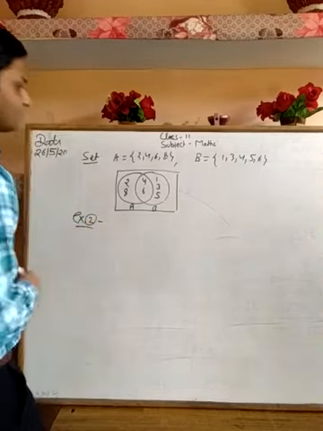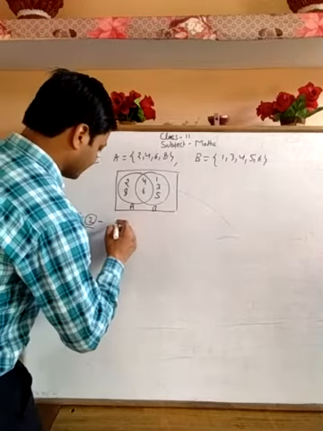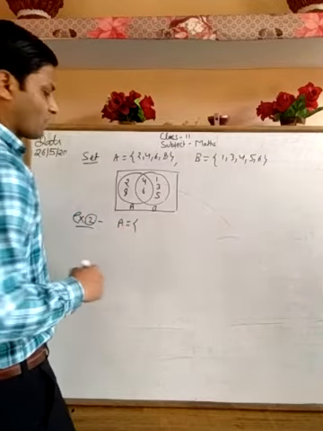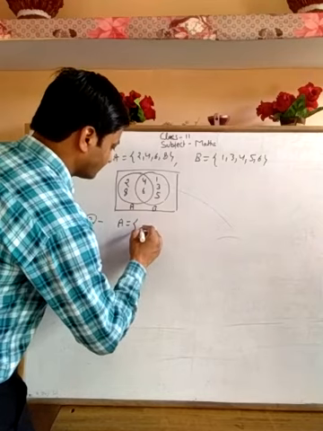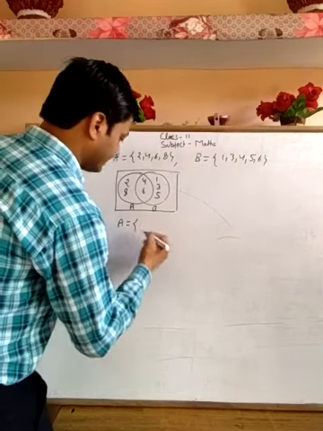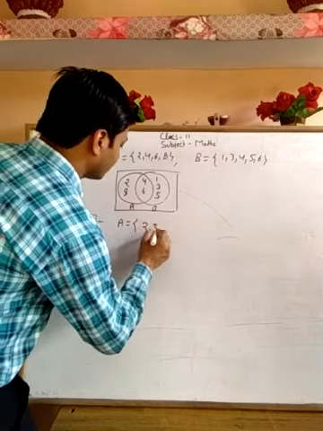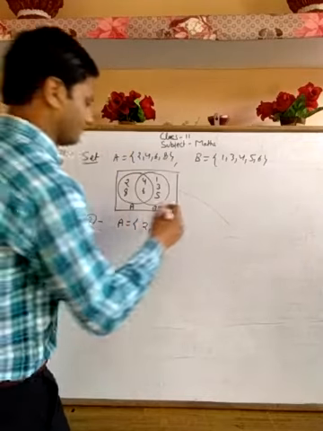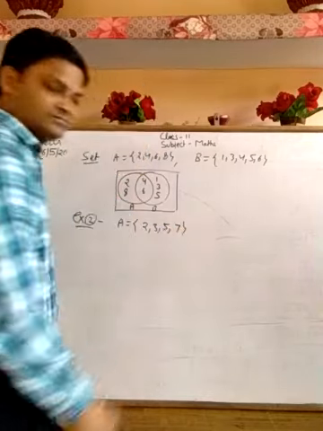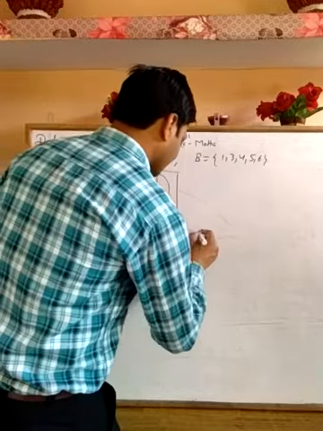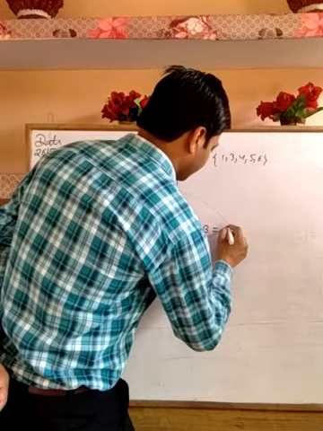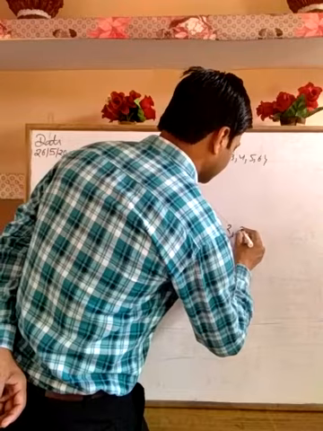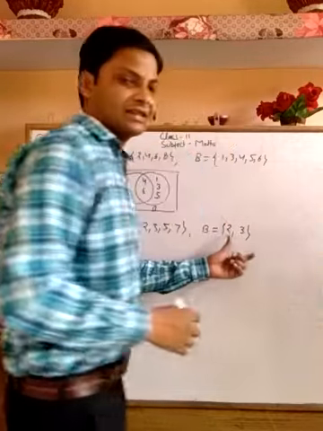Example two. Suppose A is the set of prime numbers less than 10. So 2, 3, 5, 7. And B is a set with 2, 3 only. Let's take only 2 elements in this set.